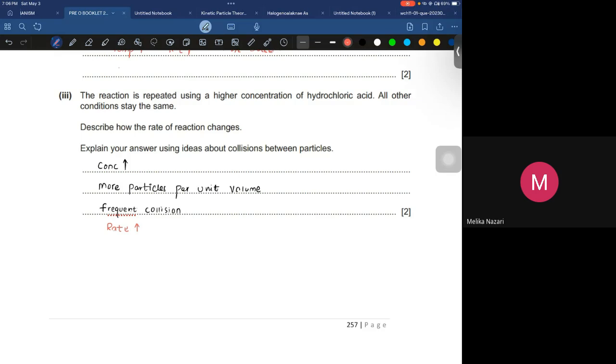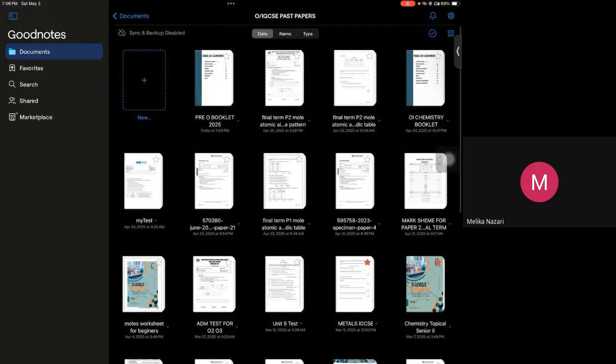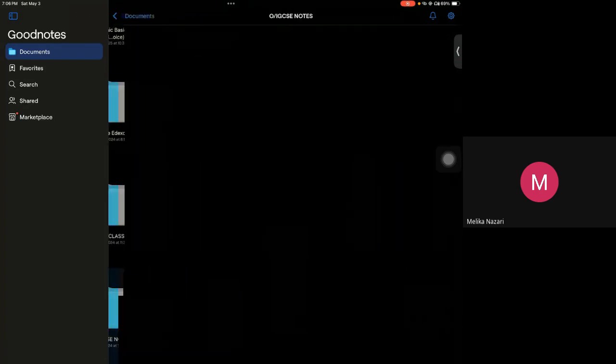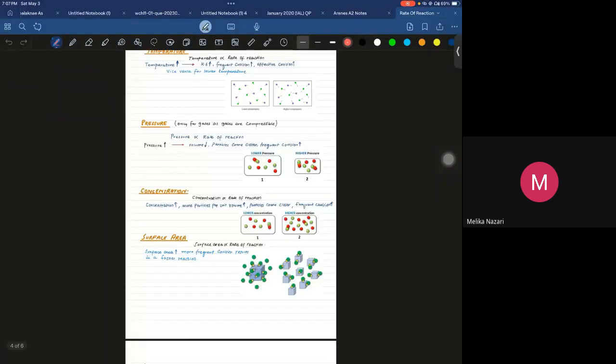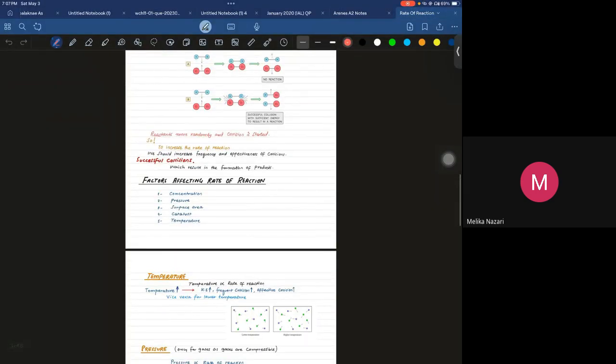So I was saying in the last class that we have some factors on which the rate of reaction depends. Number one, I told you the concentration. Then I told you the temperature, and then the pressure, and then the catalyst.